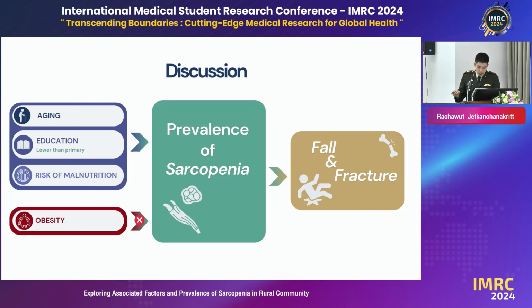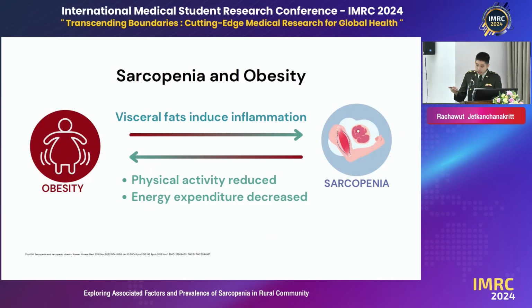The highlighted one is obesity, which has a negative adjusted odds ratio with sarcopenia. According to many papers on sarcopenic obesity, especially a Korean study in 2016, there is a two-way relationship between them. Visceral fat from obesity induces inflammation, which causes the loss of skeletal muscle mass as well. On the other hand, reduced activity and energy expenditure cause obesity as well.